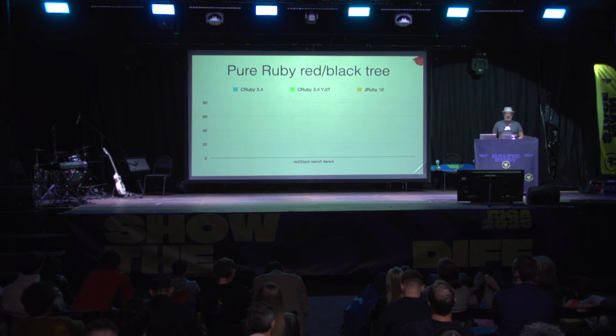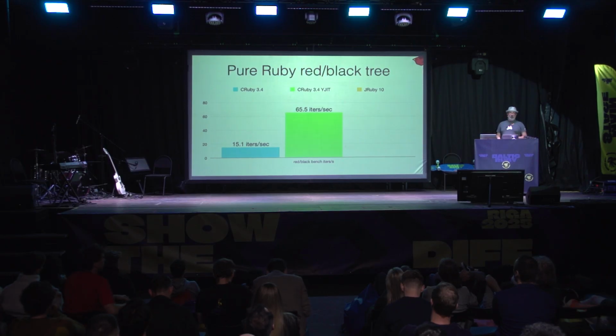So if we look at our pure Ruby red-black tree, this is basically walking a bunch of objects, creating a tree, walking them, searching, deleting, and tearing it down. On JRuby 3.4, we have 15 or so iterations per second of this benchmark. I think it was walking the tree some thousands of times per iteration.